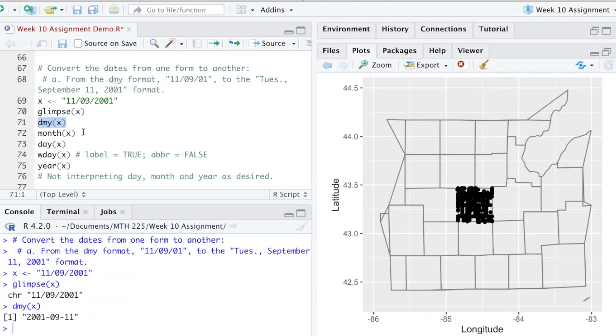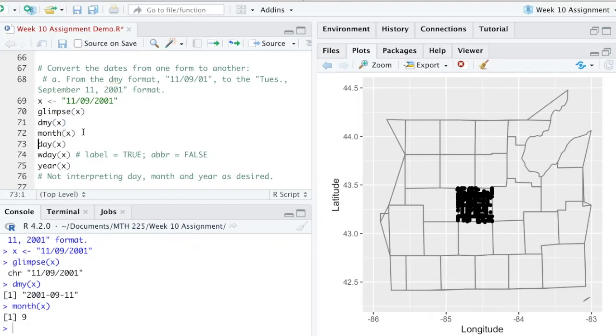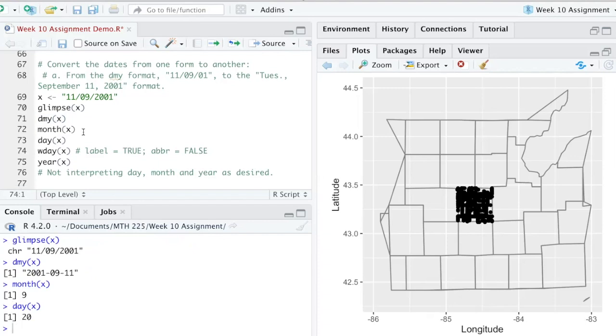The question is, are we interpreting the month to be the month, the year to be the year, and the day to be the day? So let's just use this month command, and it's thinking that the month is 9. That's good. It's thinking the day is 20. That's not good. We want the day to be 11.